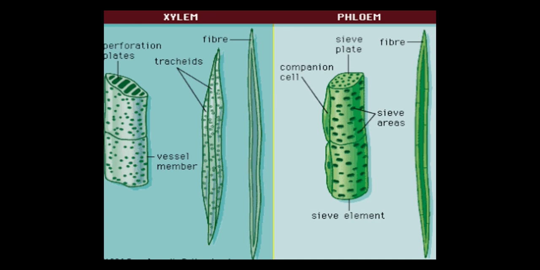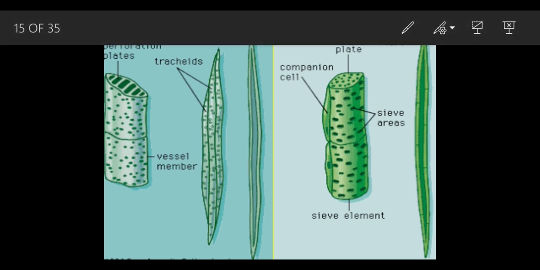We are going to see this. First, we are going to see the diagram of the sieve tubes. Sieve tubes help in the transport of food from the leaves to the other parts of the plants. So basically the function of the sieve tubes is for transporting the food from the leaves to the other parts of the plants.